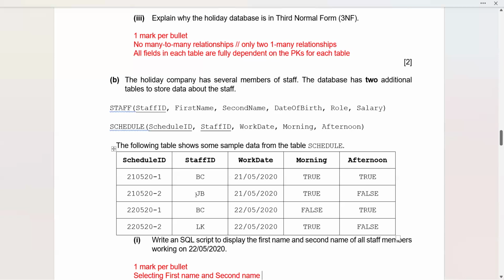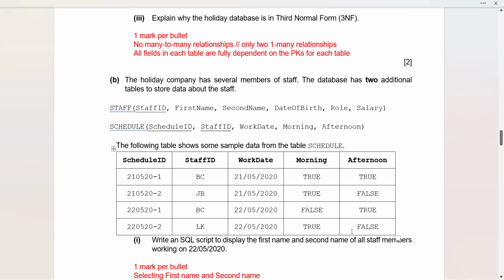And another staff ID, JB, has this schedule ID with this data item: true for morning, false for afternoon. 220520-1, BC is the staff ID in here, 22/5/20, false for the morning slot and true for the afternoon slot. And another one, 220520-2 is assigned to staff ID LK, and it's on 22nd of May 2020, and for him, morning is true and afternoon is false.